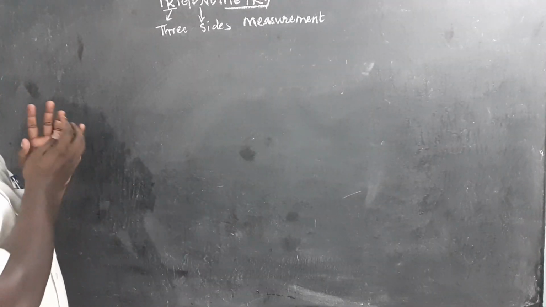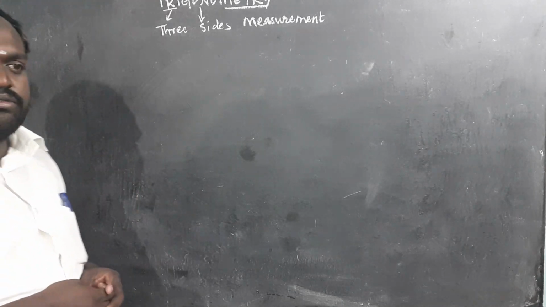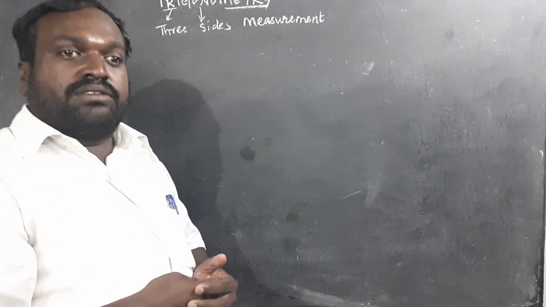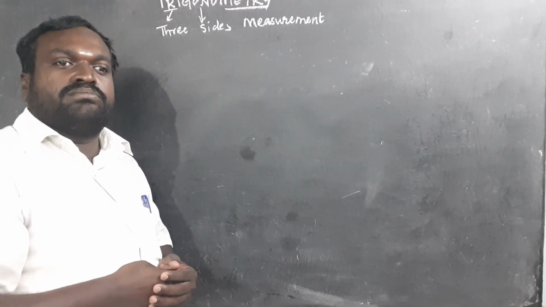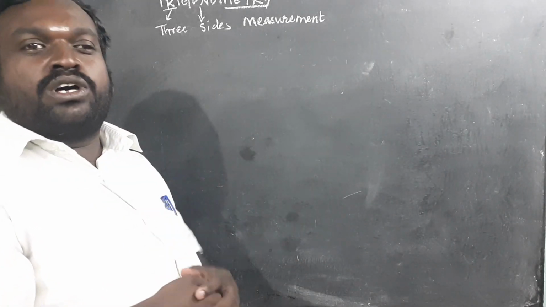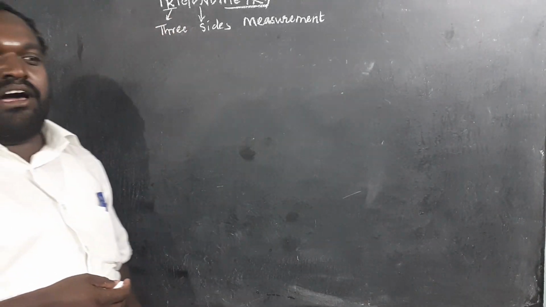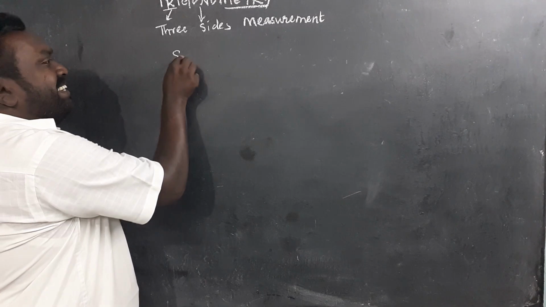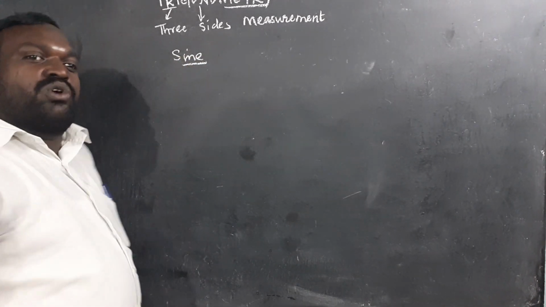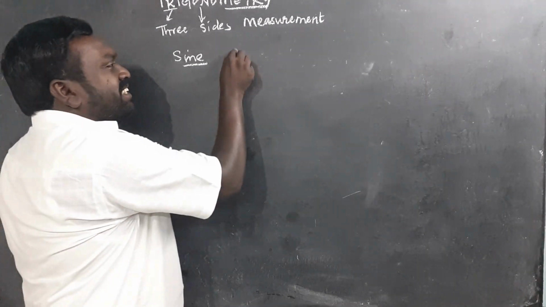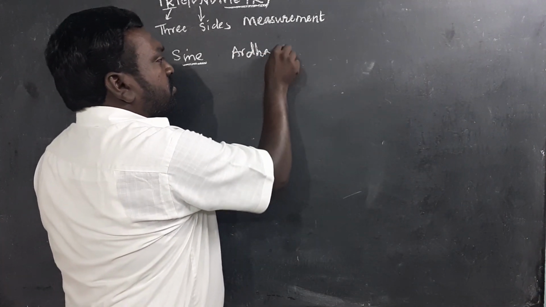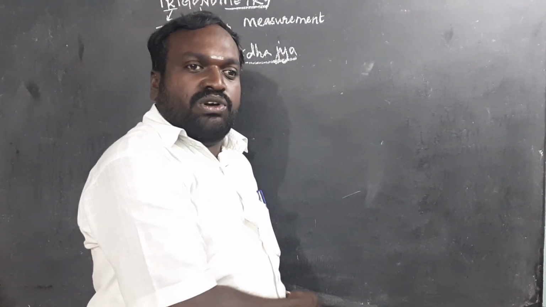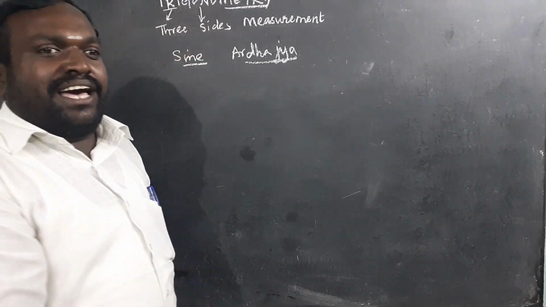So where was this word trigonometry originated? If we go to ancient times, around 500 AD, our Indian astronomer by name Aryabhatta, in his book Aryabhatiyam, used the word sine. We call it ardhajya. Ardhajya is nothing but half chord. Later it was shortened as jya.